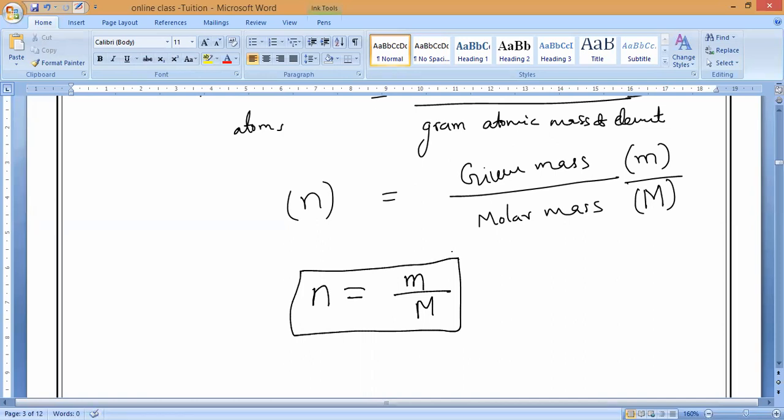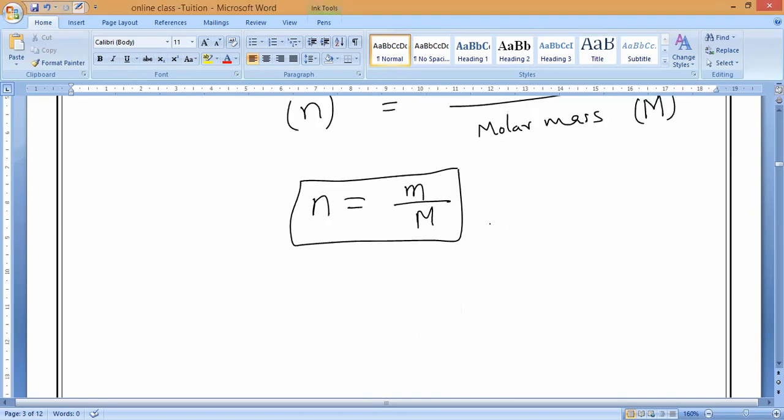Please respond. Yes, sir. Any doubt? Anybody, kindly approach me. Ask me now itself. Now, what is the unit of the number of moles? We want to check it. What is the unit? Verify, all of you. n is equal to, what is the unit of given mass?